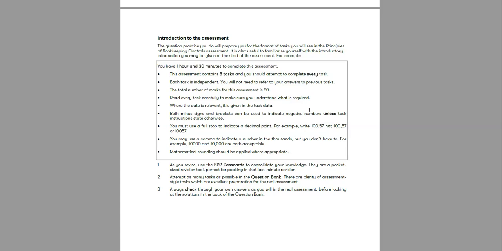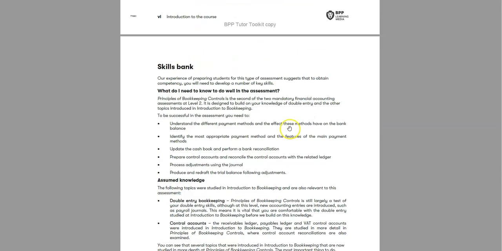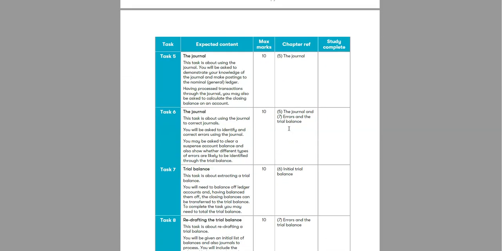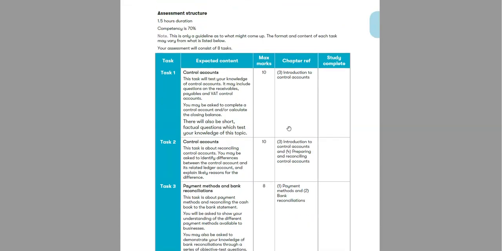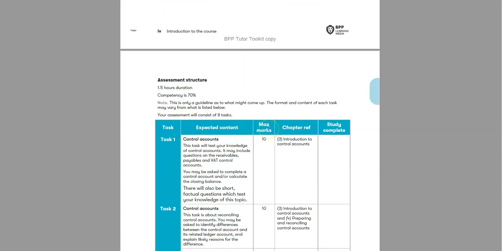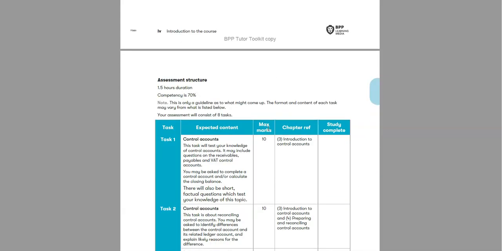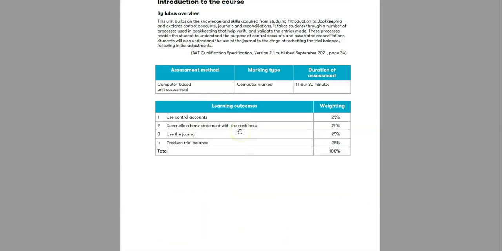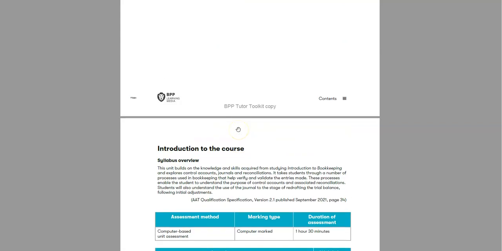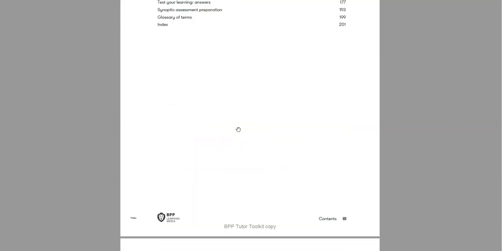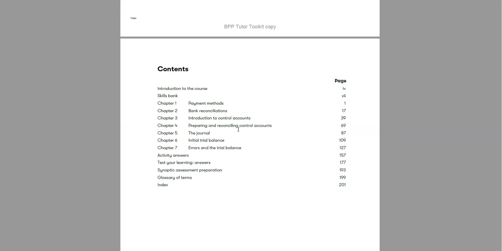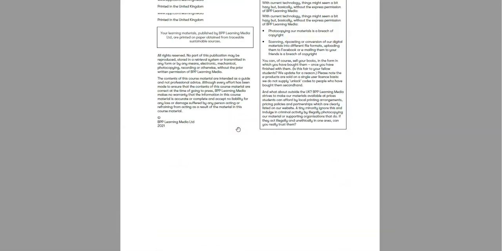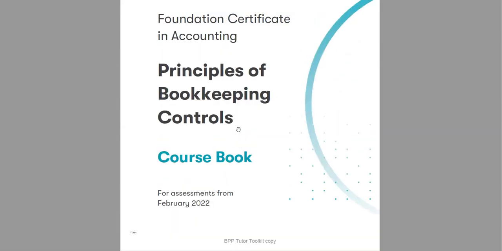So we can see for this paper there are not many changes except the new topic that they brought, initial trial balance, for this principle of bookkeeping control, and also they reduced the tasks. Before it was 10 questions in the exam, 10 tasks, now it is only 8 questions you have to answer, and each question is individual. There is no relationship between each task and another one, so you really don't have to worry if you don't understand one task. The next one you can answer without thinking about the previous one.